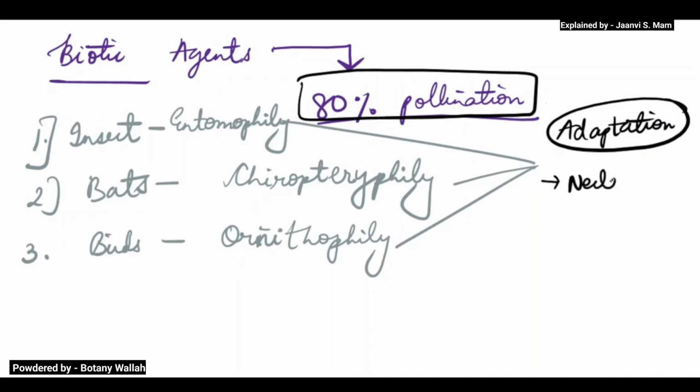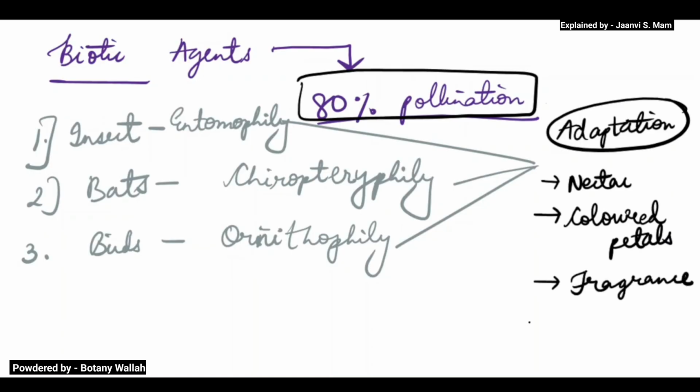They will have nectar, they will have colored petals, and they will have good fragrance, and their pollens will be sticky.